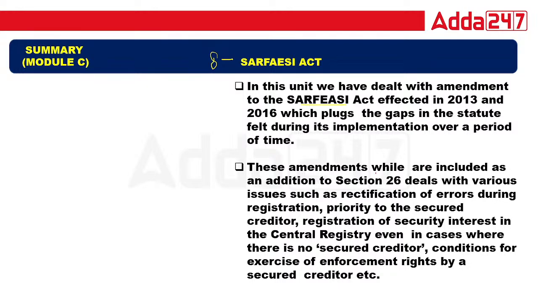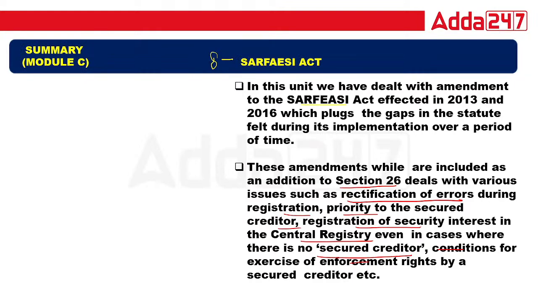These amendments were included in addition to Section 26 and deal with various issues such as ratification of error. Ratification means verification of error during registration, priority to the secured creditor, and registration of secured interest in the central registry, even where there is no secured creditor, with conditions. That is so simple.